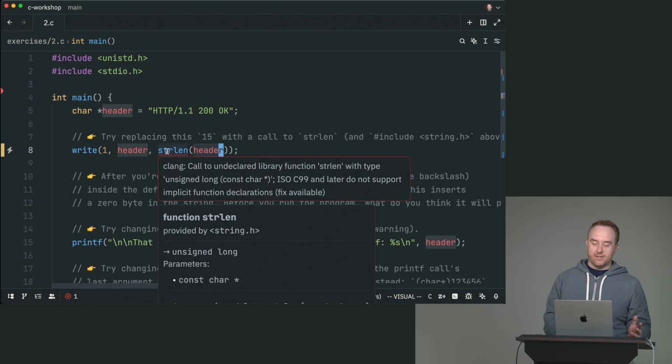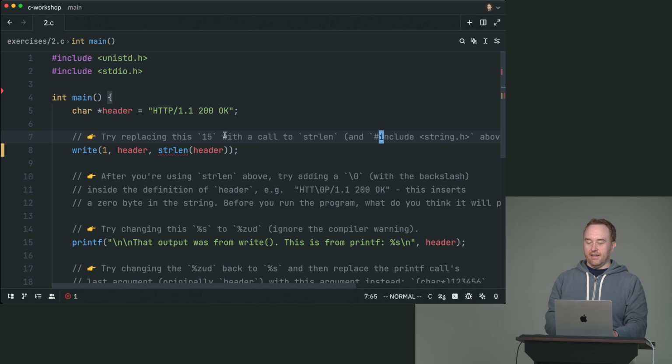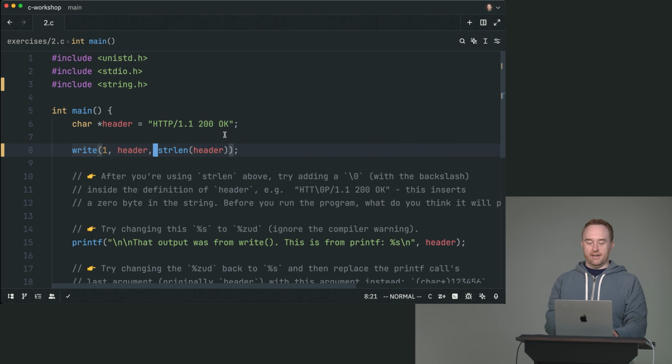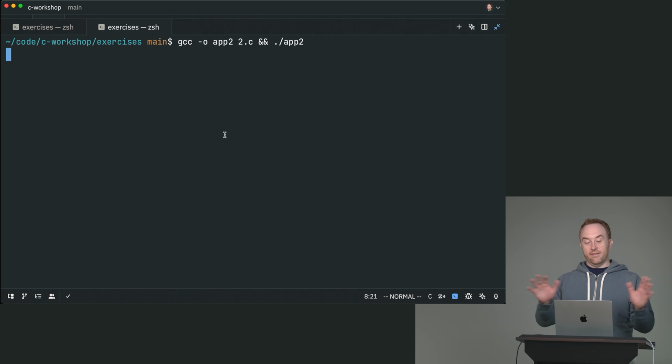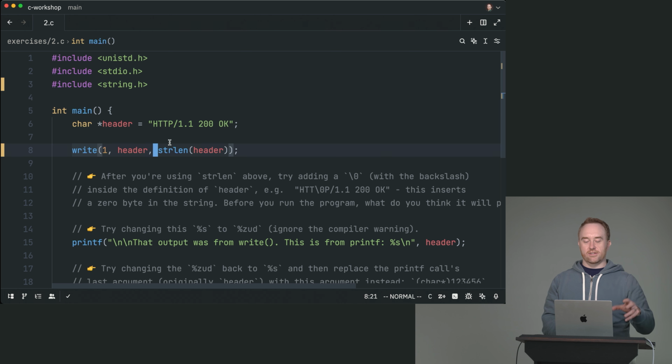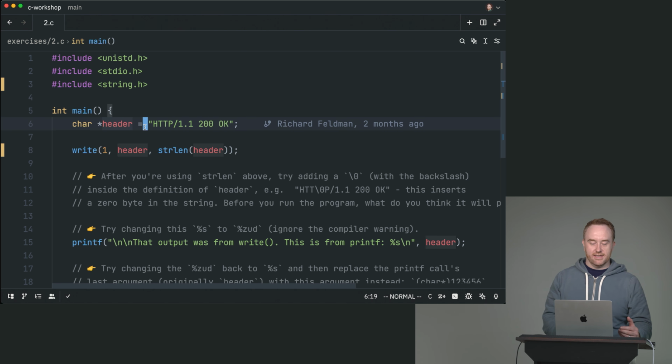Now we do have an error here, which is basically saying hey, this is an undeclared library function. Fair enough. And the solution to that is we're just going to go grab string.h, and then we're all set. So this should do exactly the same thing. The only difference is that now it's computing the length of the string. Normally this would be at runtime, but after optimizations, this is actually going to be done at compile time, and we won't actually have to wait for it to walk that at runtime.